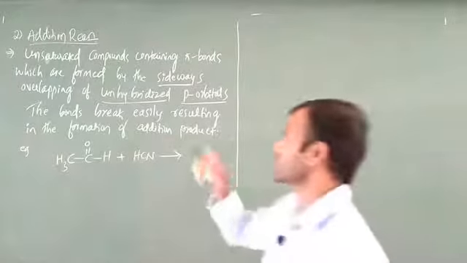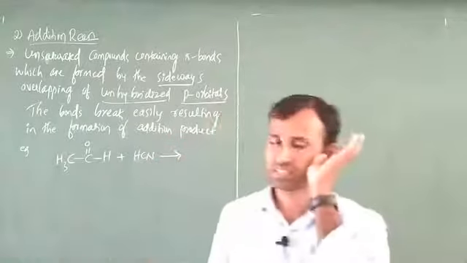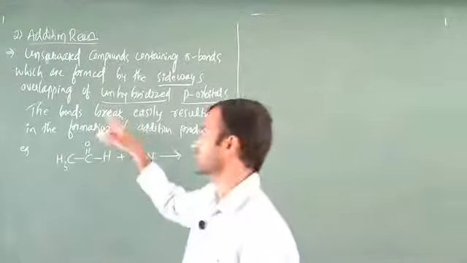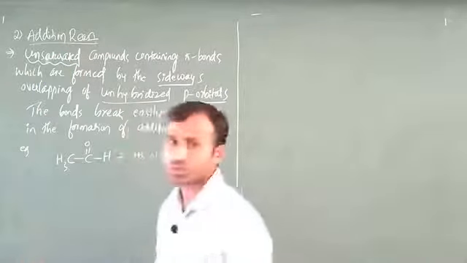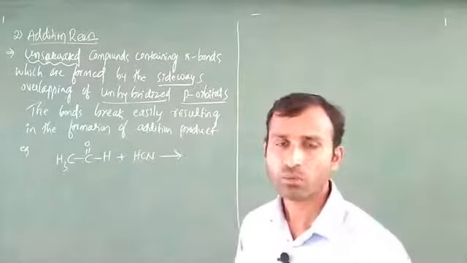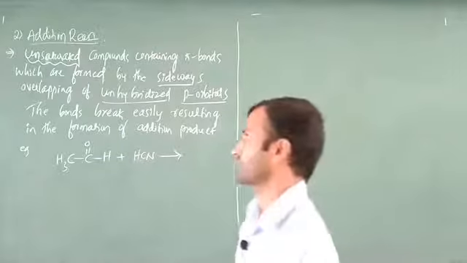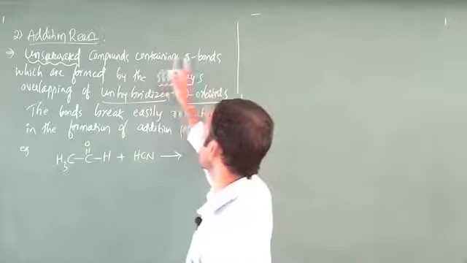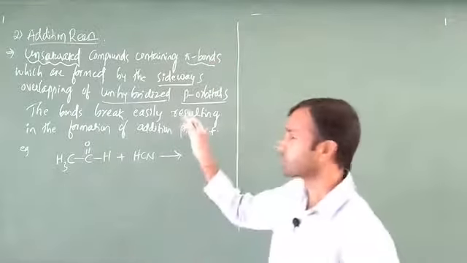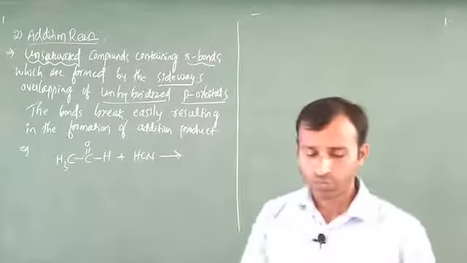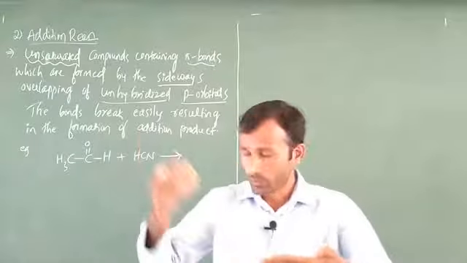Okay friends, listen here, the second one is addition reaction. In this case, the important point is unsaturated. Unsaturated means there must be a carbon-carbon double bond or it may be a triple bond. Okay, that is unsaturated. Unsaturated compounds contain pi bonds, obviously, which are formed by sideways overlapping. You know very well about that.